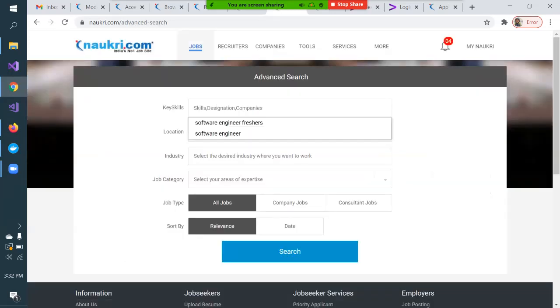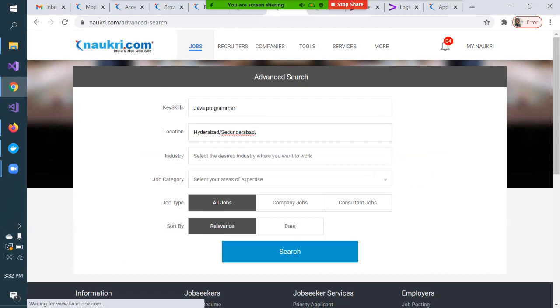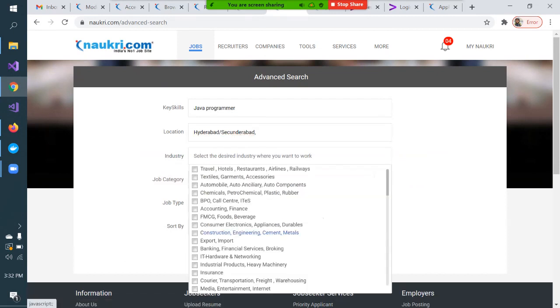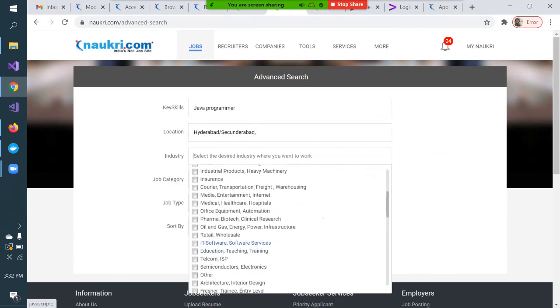In advanced search, suppose I am a Java programmer and I'm searching for a job in Hyderabad, Secunderabad. What kind of industry am I interested in? I'm interested in IT, software, this industry. And you can always select multiple industries, so there is no restriction as such.